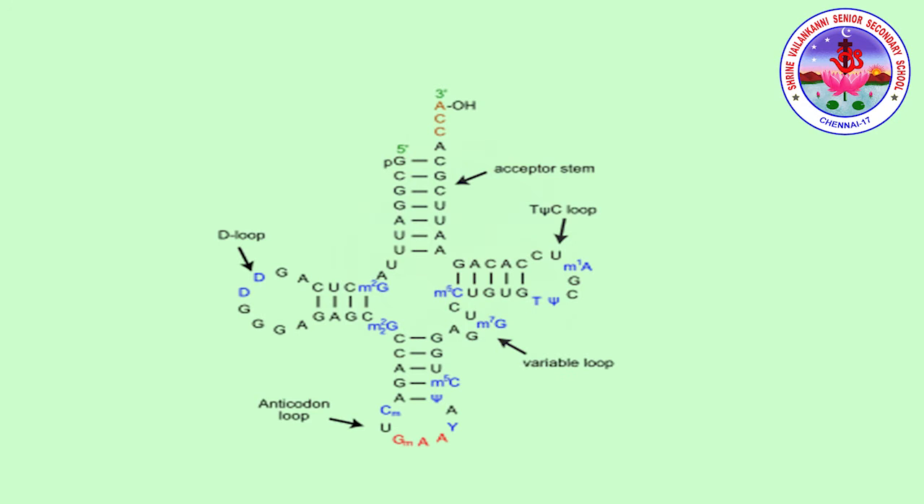Next we're going to discuss the T arm, which consists of a stem of 4 to 5 base pairs and a loop containing pseudouridine, a modified uridine. Next we're going to discuss in detail the variable loop. The variable loop is present between the T loop and the anticodon loop. Its size varies from 3 to 21 bases. It helps in the recognition of tRNA molecules.